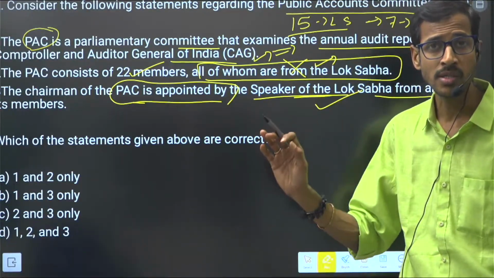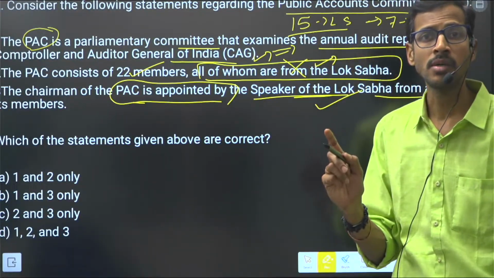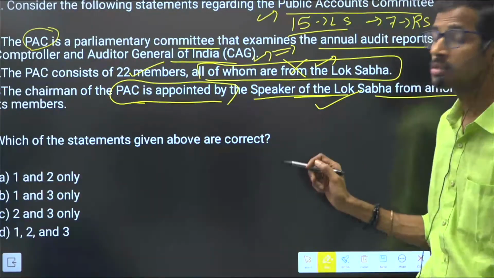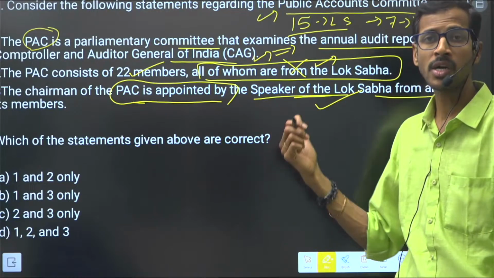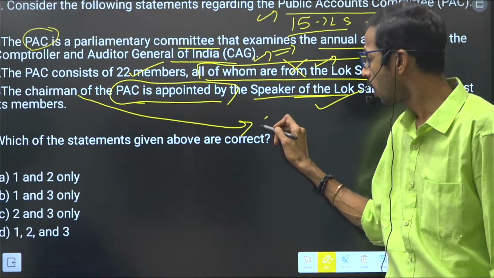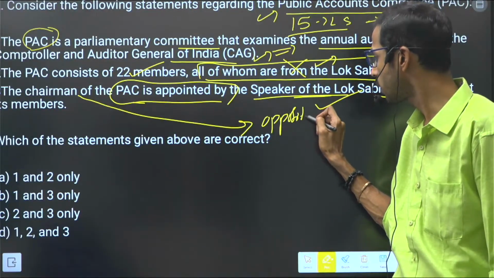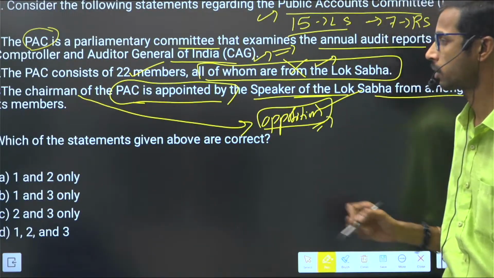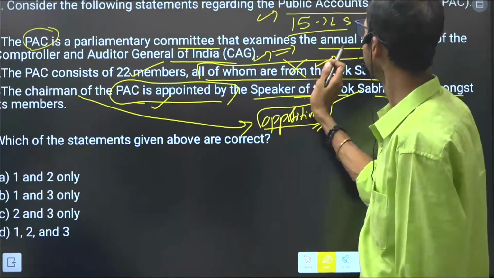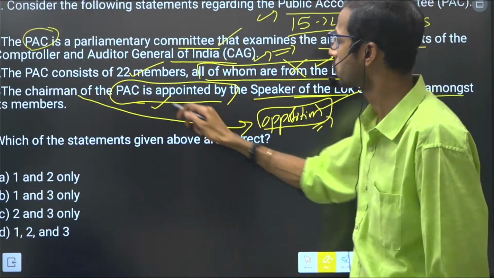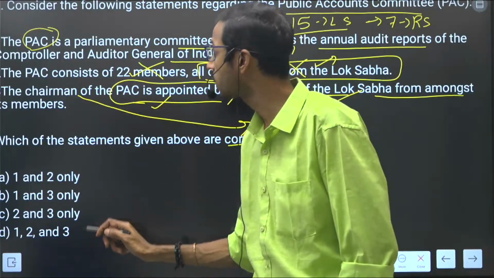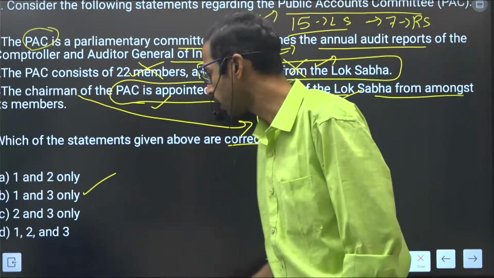Here we are following a convention, which we have been following for the past few years. What is the convention related to the Public Accounts Committee? The chairman is from the opposition party. That is the main important convention we have been following. If you consider these statements, the first statement is correct, and the second statement is not correct. So find out only the correct ones: 1 and 3. Only 1 and 3 are the correct statements.